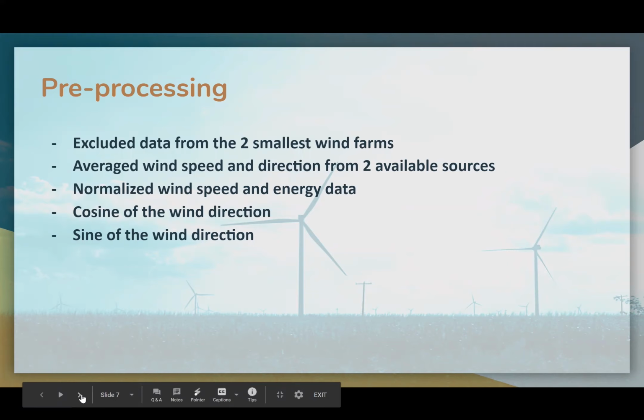Both wind speed and direction were then averaged respectively from the 2 models that are provided into a single source. Since they are highly correlated and forecast the same data, we have chosen to normalize both energy and wind speed data to unify the scale for better results. We also applied the sine and cosine functions respectively to normalize the wind direction.